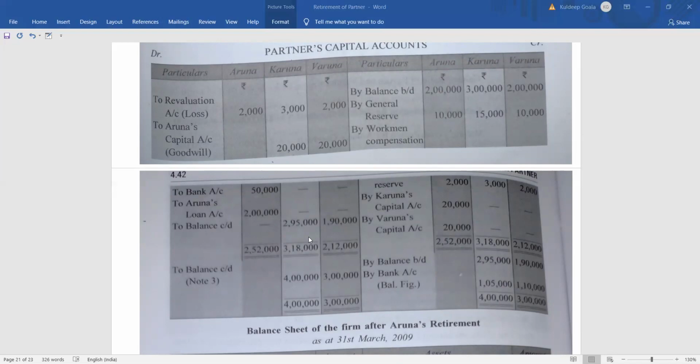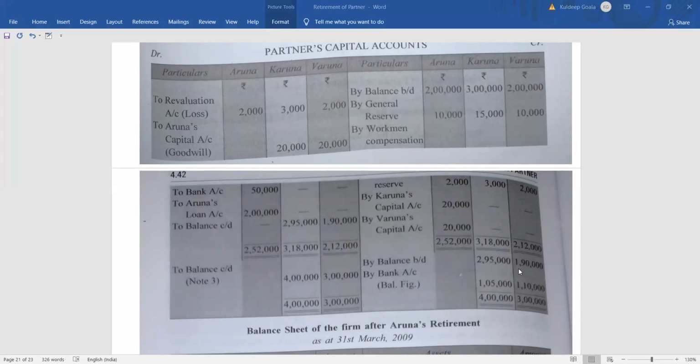This is required to be done when you have a situation where the partners are going to keep their capital at a fixed amount after the retirement. If it is said that after retirement they are going to keep a certain amount for their capital, and we are adjusting the capital, then you have to do the double balancing. Double balancing means once we have done the balancing here, we will do it again after the adjustment of capital. So what will you do? Once it is adjusted, keep the capital here and bring the balance down as balance brought down, 2,95,000 in case of Karuna and 1,90,000 in case of Varuna. Clear? Now we will go for adjustment of capital.